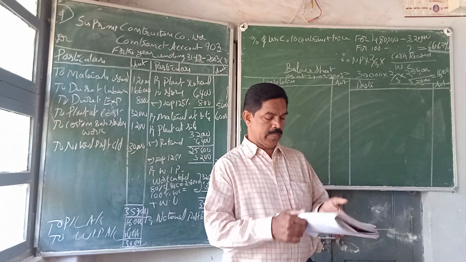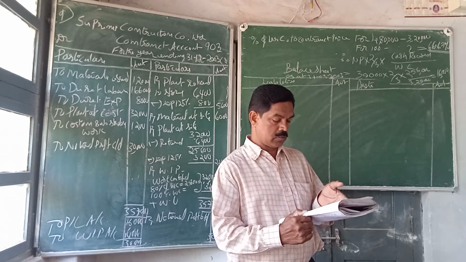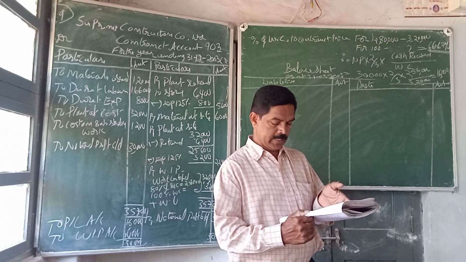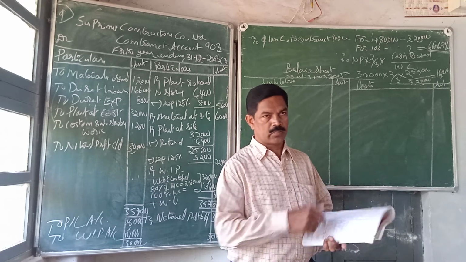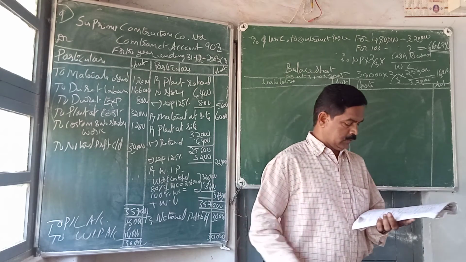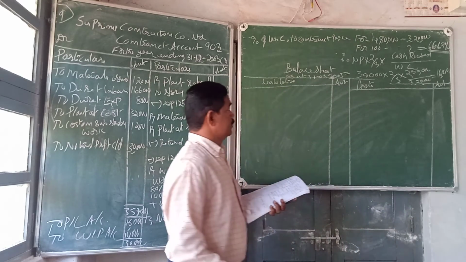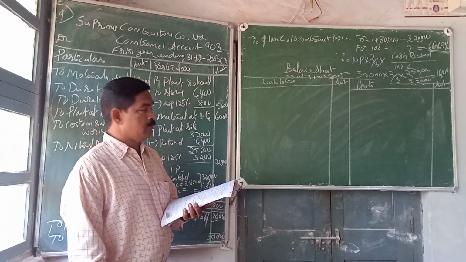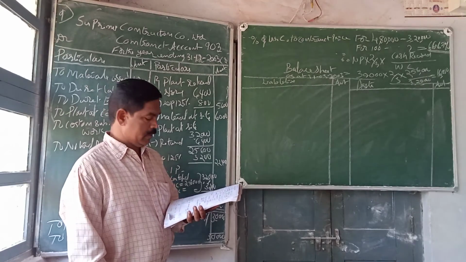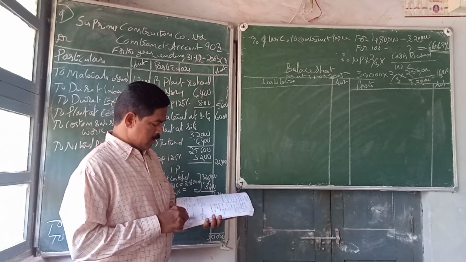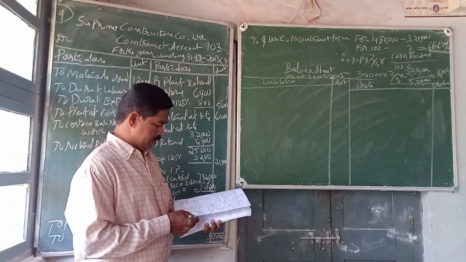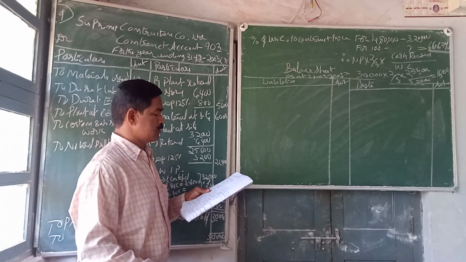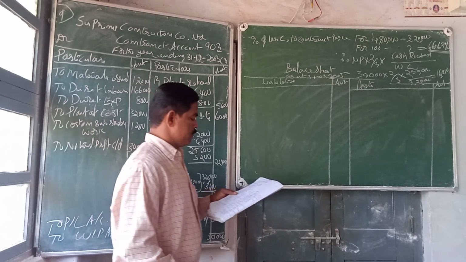So depreciation we are asked to charge on original cost. See, we were asked to charge depreciation on original cost, and we have done it. So now preparing the balance sheet. See here a trial balance is given, so you can prepare a balance sheet also. So let us see how it appears in the balance sheet of Construction Company Limited.